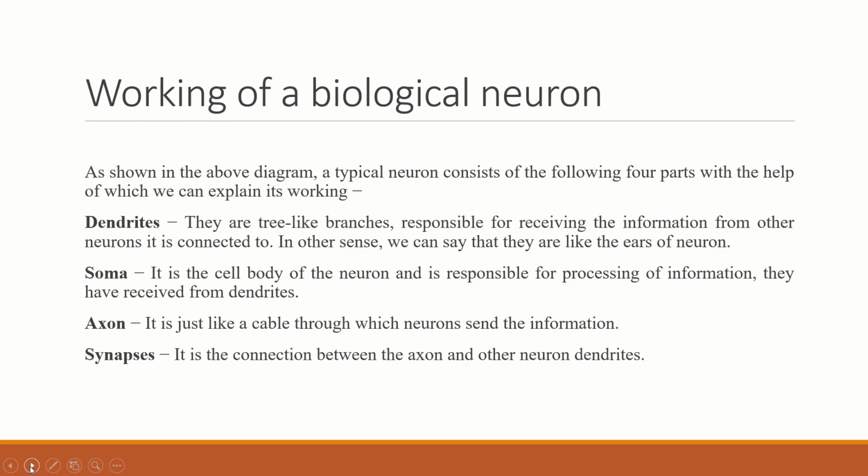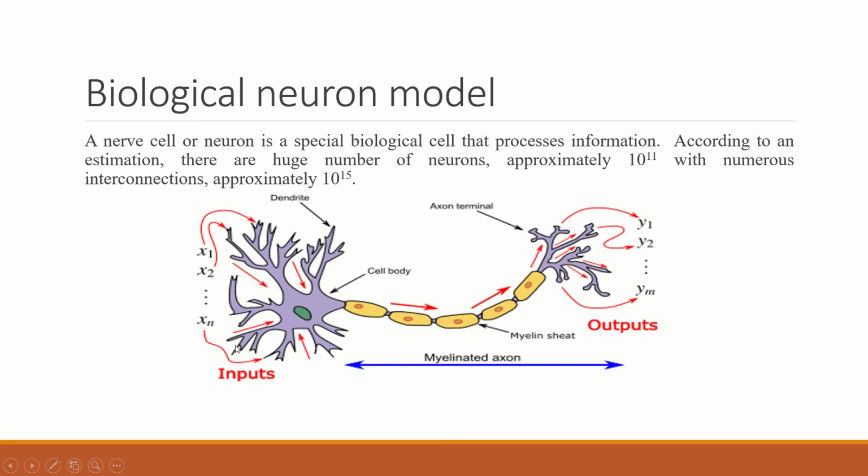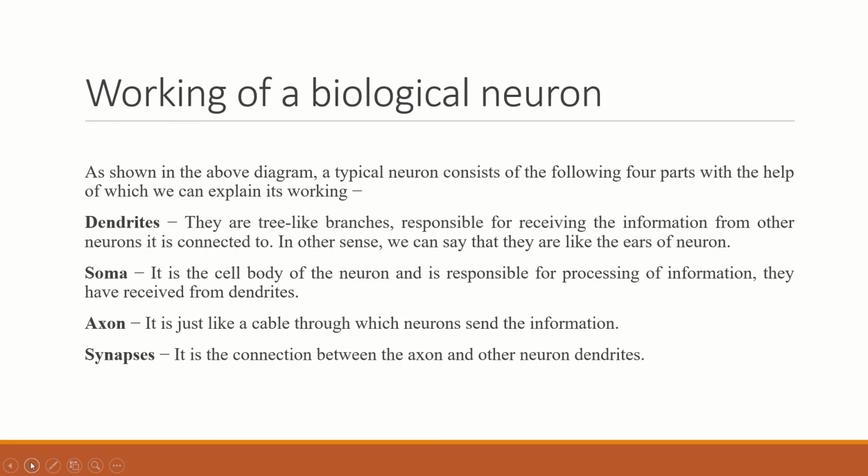So what is the working of a biological neuron? As shown in the above diagram, a typical neuron consists of the following four parts. First, the dendrites. The dendrites are tree-like branches responsible for receiving information from other neurons. You can see the dendrites here. They are responsible for receiving the information from other neurons. In other words, we can say they are like the ears of the neuron.